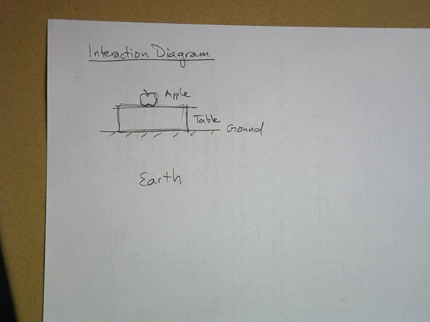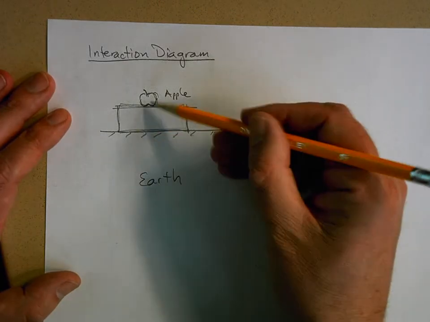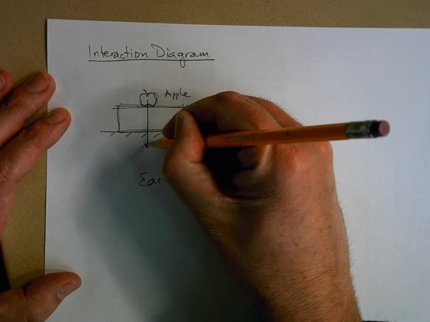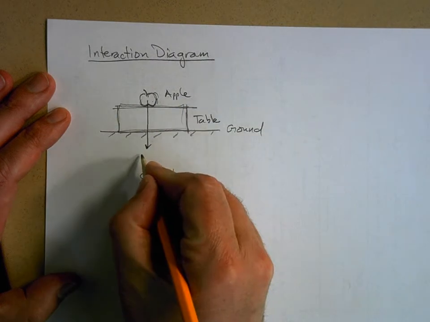Okay, and we call that the force of gravity. Einstein figured out it was the warping of space by massive objects. You actually create your own little gravitational field. It's just that it's very, very weak because you don't have very much mass. But in any case, the Earth pulls down on the apple.